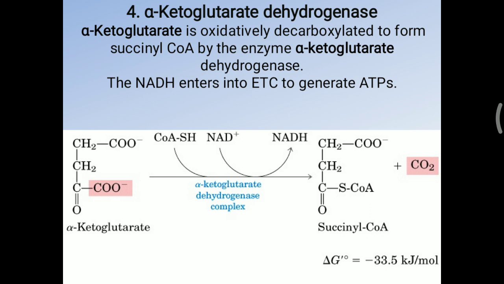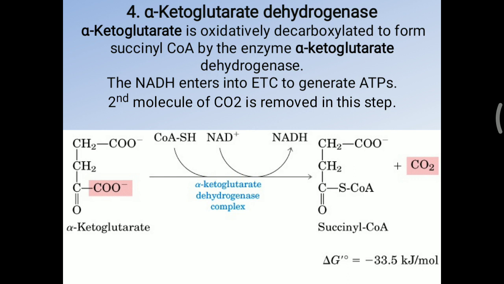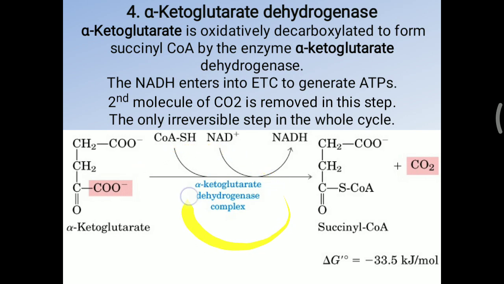So here in this reaction, NADH enters into the ETC. Whatever NADH is generated in this reaction enters the electron transport chain and helps to make ATP. Now in this reaction, a second molecule of carbon dioxide is removed. So the only irreversible step in the whole TCA cycle, which one is irreversible? Alpha ketoglutarate dehydrogenase. That is the only irreversible step in the whole cycle.